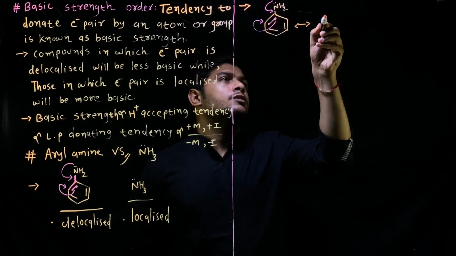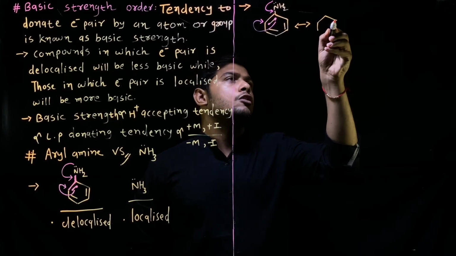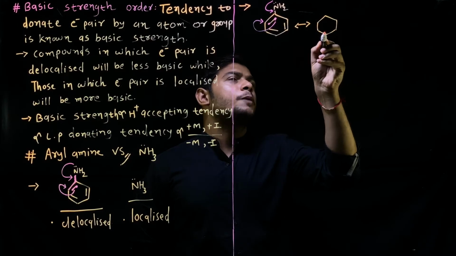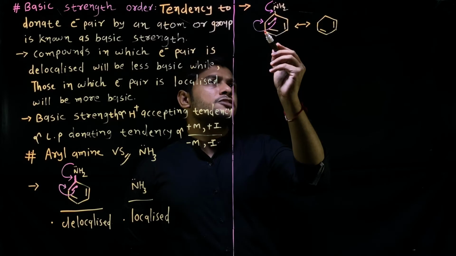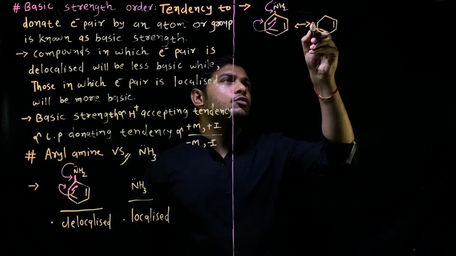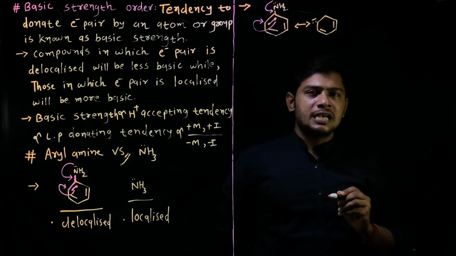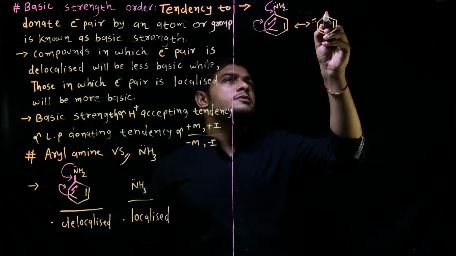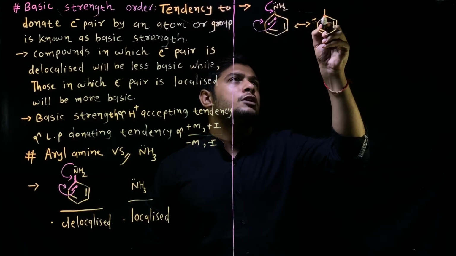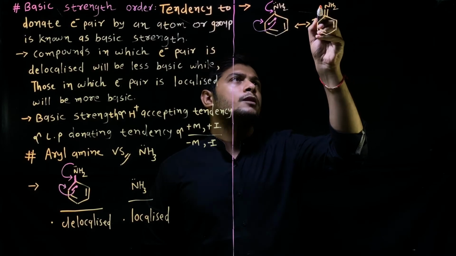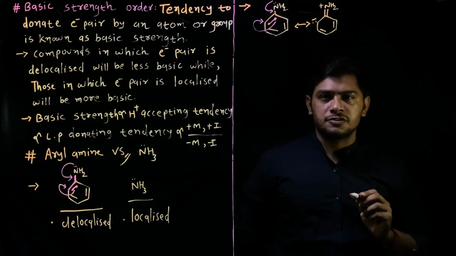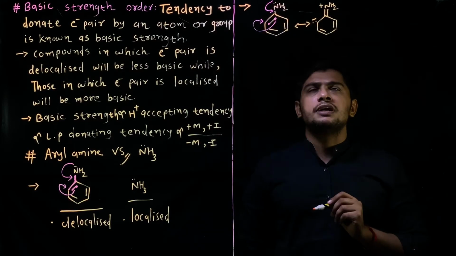Come on, we'll draw. These 2 pi bonds will not change their position, but these 2 electrons will be shifted over this carbon. So I'll write a minus charge and 2 electrons, and these 2 electrons on nitrogen will be shifted over the C and N single bond. So it will be a double bond, and nitrogen will be positively charged. I hope you all understand.